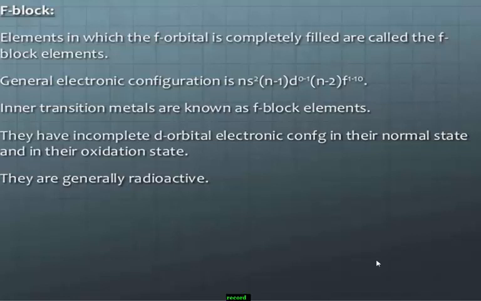Remember, these f block elements are also called inner transition metals. They have incomplete d orbital electronic configuration in their normal state and in their oxidation state. Usually these f block elements are radioactive.